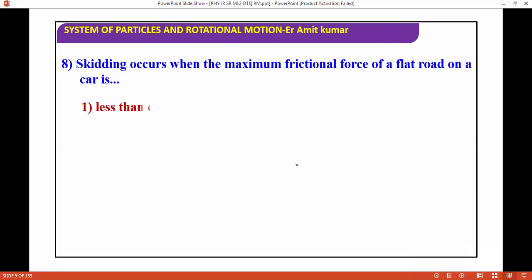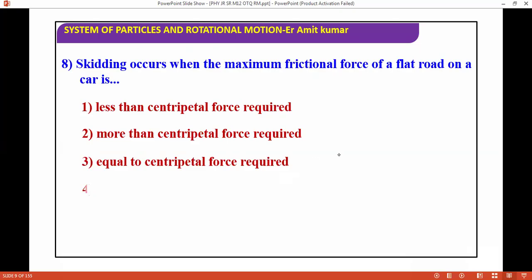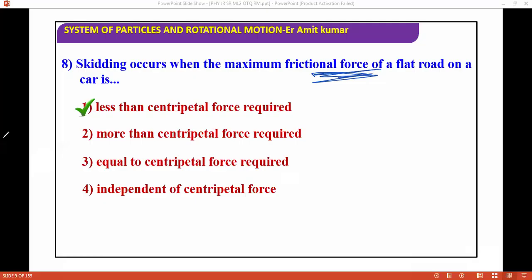Next question: skidding occurs when the maximum frictional force of a flat road on a car is less than the centripetal force required, more than the centripetal force required, equal to the centripetal force required, or independent of the centripetal force. The answer is less than the centripetal force required. When the friction is less, then skidding starts. Next question, we are moving ahead.